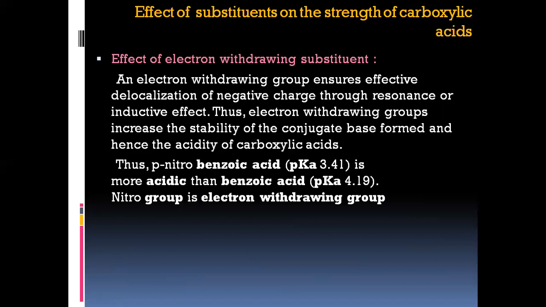They have the tendency to grab more electron towards itself so that they can become more stable. Therefore, the electron withdrawing elements increase the acidic strength of the carboxylic acids. Para-nitrobenzoic acid, which contains nitro group, an electron withdrawing group, is highly acidic when compared to benzoic acid.